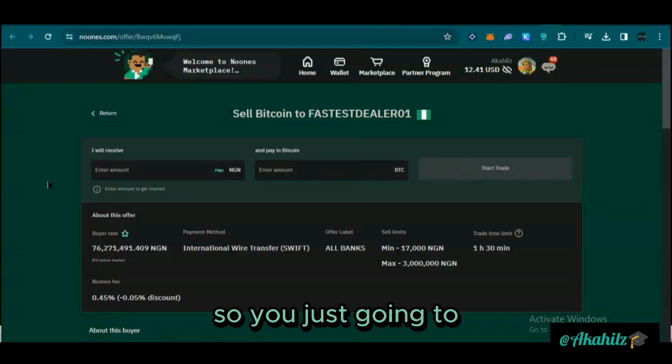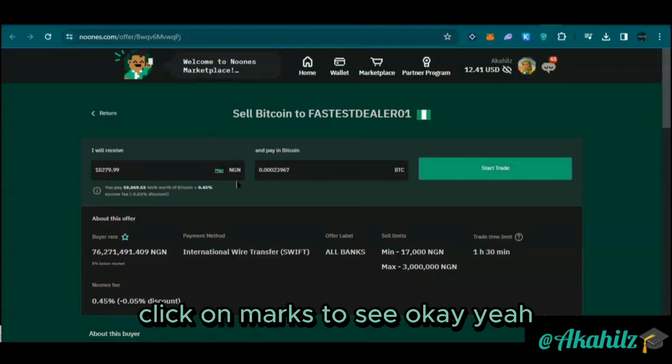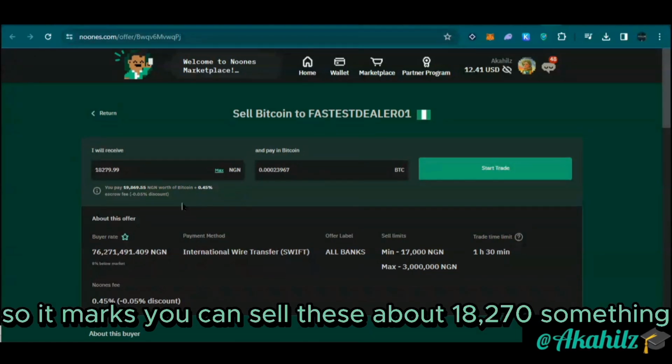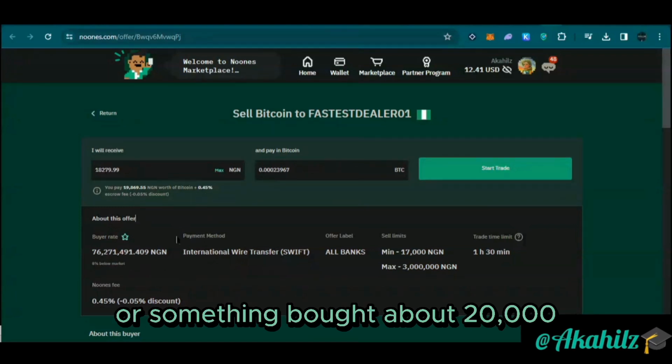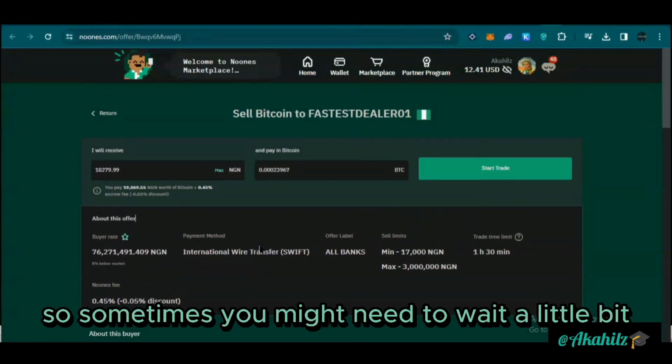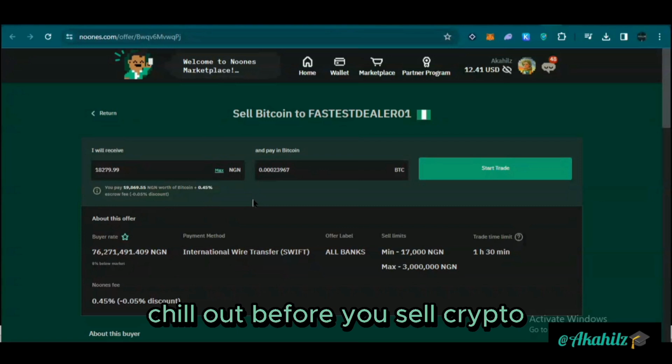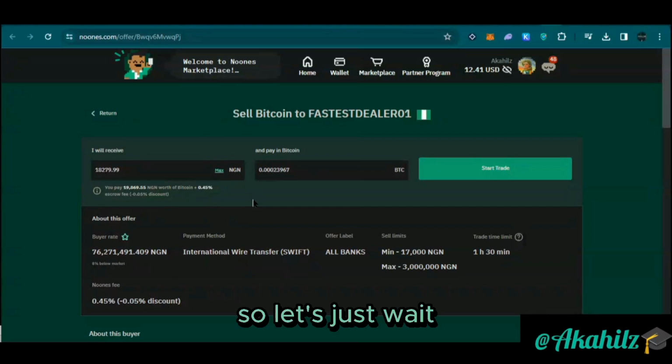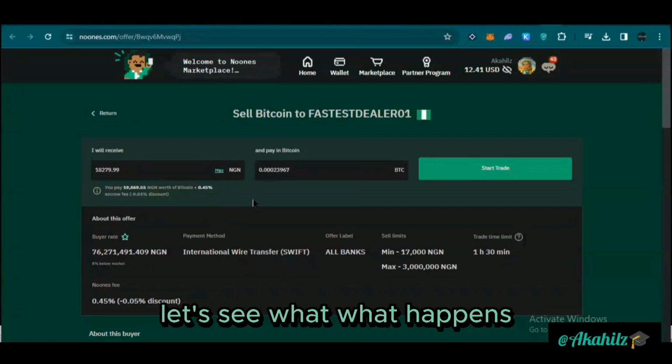I think we're having some network issues. So click on Max to see. Okay, yeah, so the max you can sell is about 18,270 something, for what we bought at about 20,000. So sometimes you might need to wait a little bit, chill out before you sell your crypto. So let's just wait and see what happens.